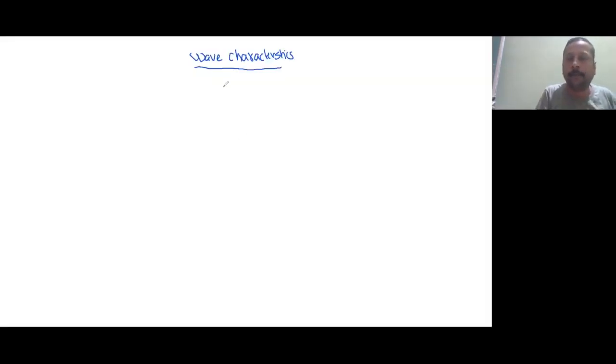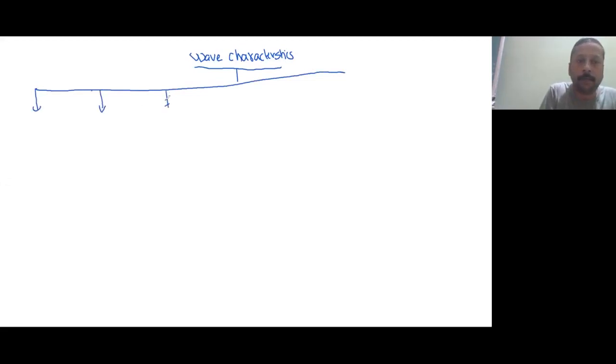Okay. Next, coming to the wave characteristics. From here also we are expecting more marks, but not on direct questions. Wave characteristics are further divided into a few types. It is my request that you don't forget to start from the basics. We will be doing questions from the advanced level, but there you will be using these properties only. First one is wavelength. Second one is amplitude. And third property is velocity.